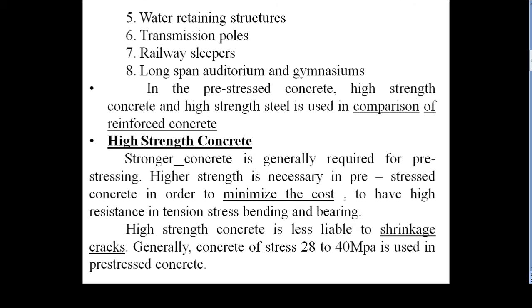Then high strength concrete is less liable to shrinkage cracks. Concrete with higher strength has less shrinkage crack compared to lower grade concrete. Generally concrete of strength 28 MPa to 40 MPa is used in prestressed concrete. The minimum grade of concrete used in PSC is 28, otherwise generally called 30 MPa. In pre-tensioning it is 30 MPa, and in post-tensioning it is 40 MPa.